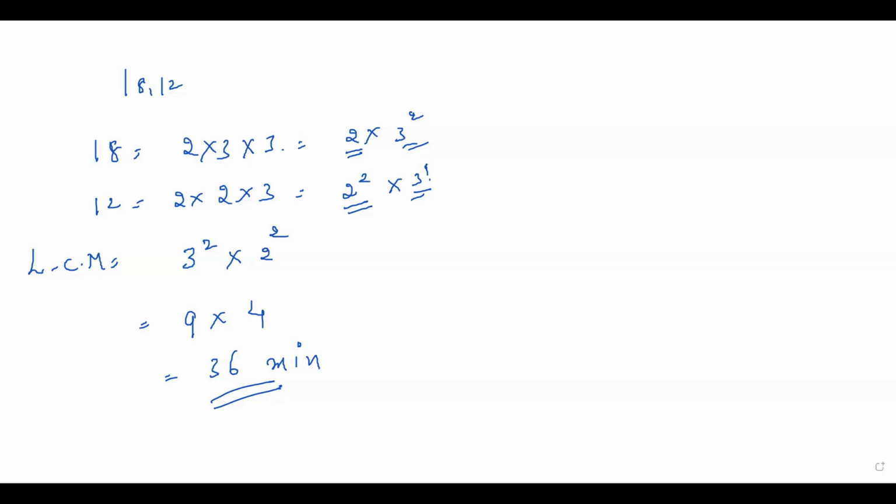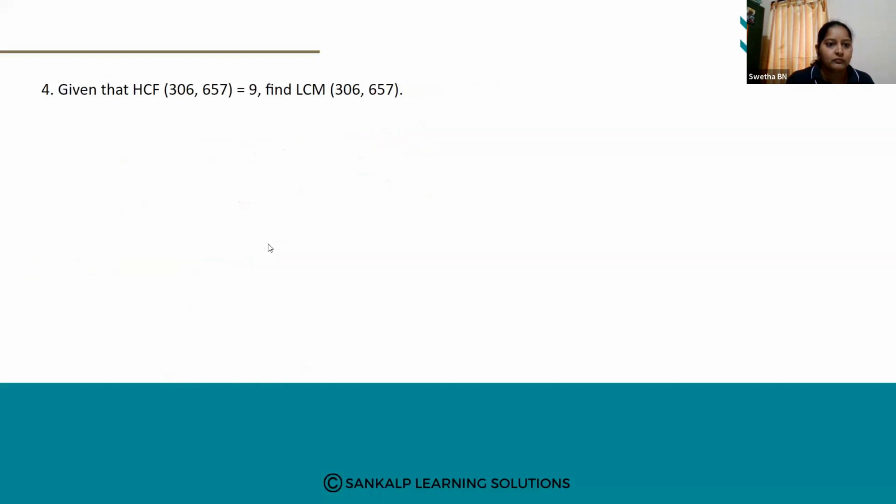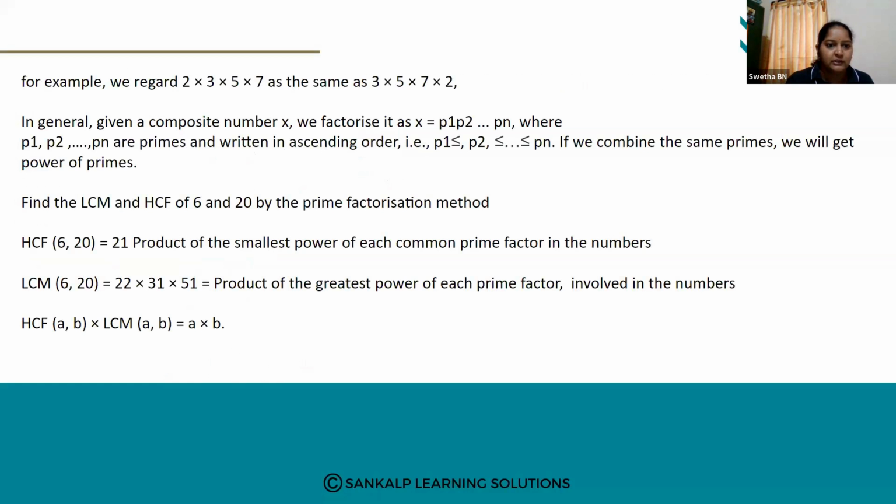Yes, ma'am, noted down. Okay. And you have one more theorem, children. Okay, I will write it. I will explain the theorem, but no need to practice this. Okay, I will just explain.